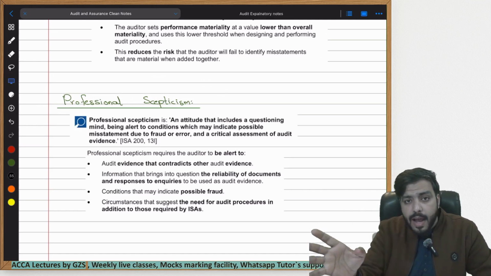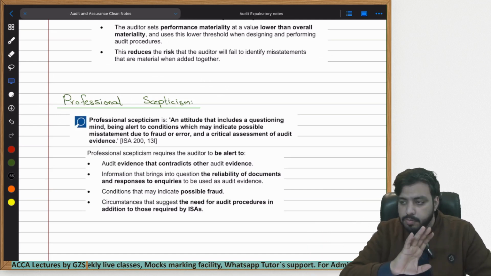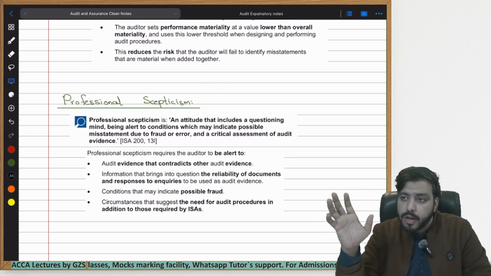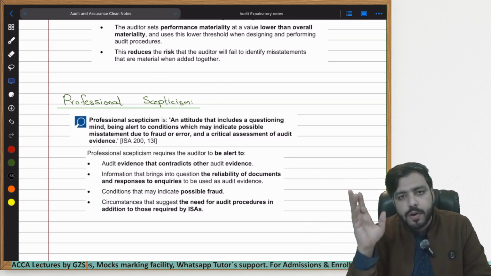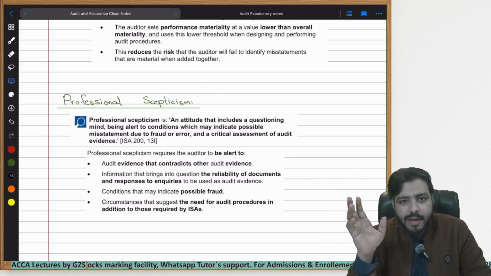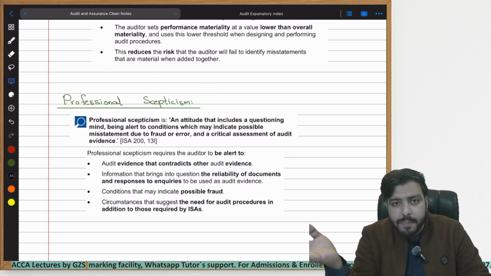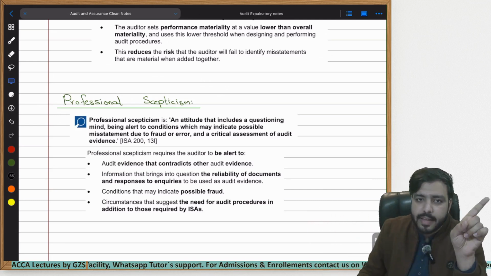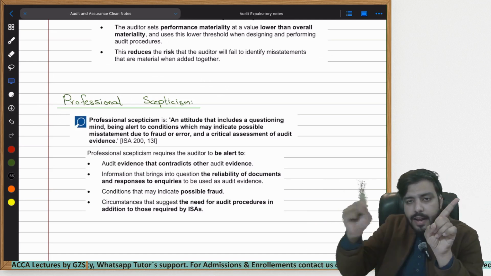Because if you simply rely upon them, then this means that you would rely upon anything that they tell you. And if that is the case, even if there is a fraud and management tells you no, there is no fraud, still you will rely upon them. That can't happen. If you don't trust someone, then you can't rely upon them, right? Whatever they are telling you, you second check that thing. You always check whether they are lying or not.